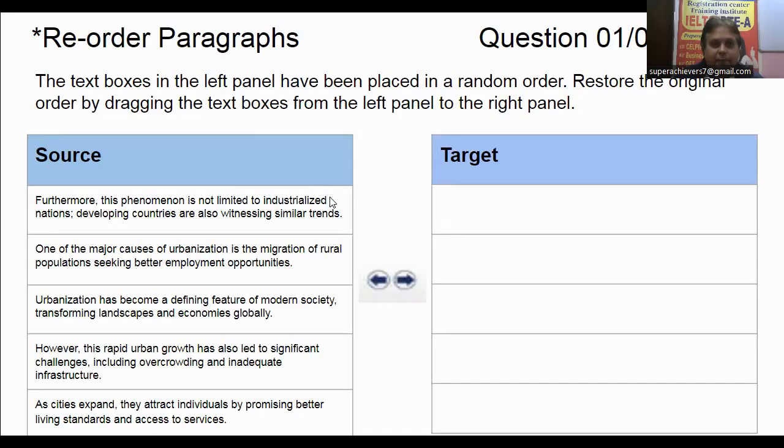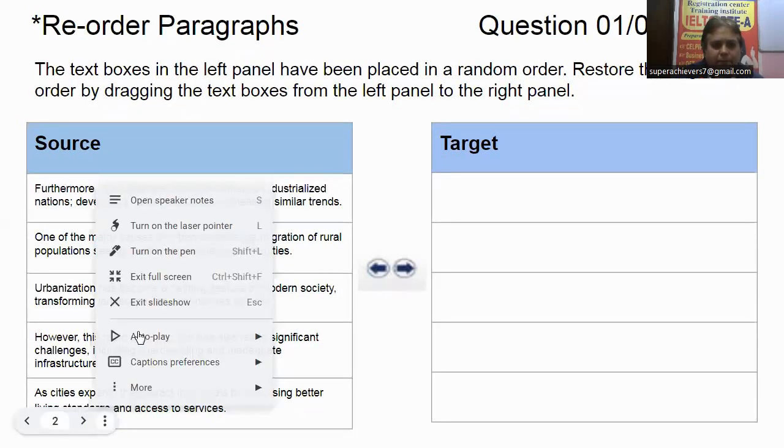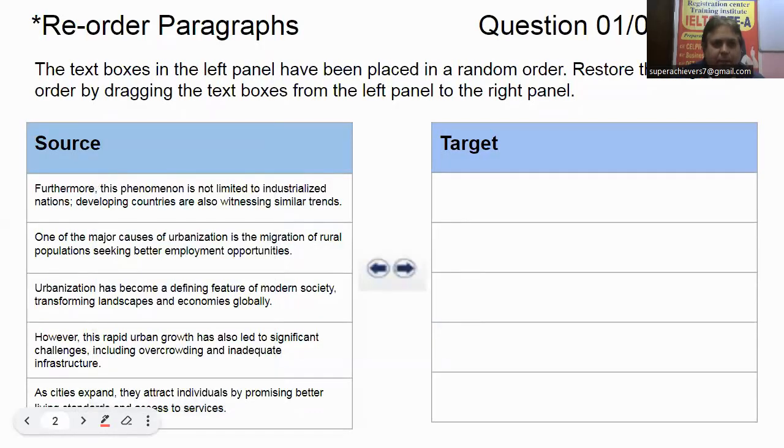And this activity is very helpful for your writing also, like essay writing, when you have to draft a paragraph. But here we are discussing reorder paragraph. So now you are seeing a question in front of you. How much time should you allocate for a reorder paragraph? Approximately 2 minutes.